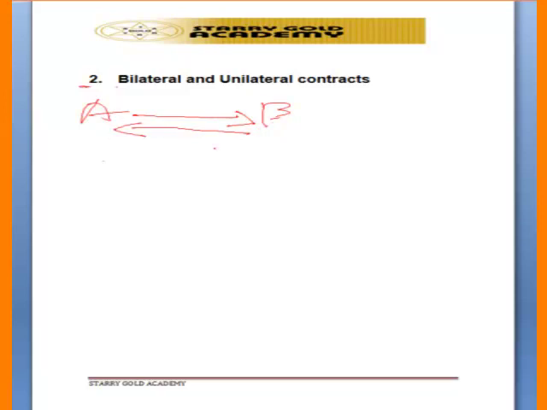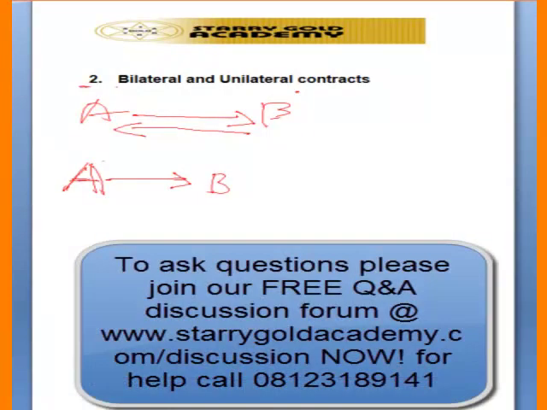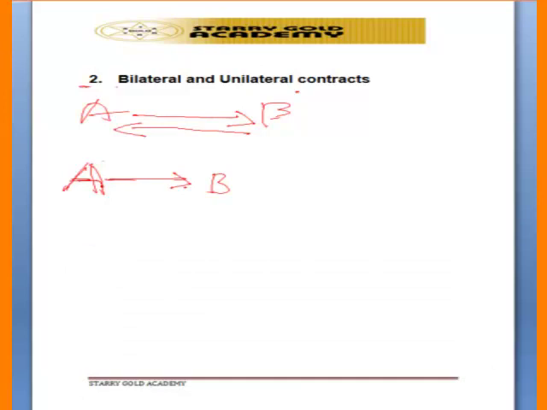That is a bilateral contract. The unilateral contract is a contract in which it is only one party that is to fulfill its own promise. The other party may promise, and after promising, it may not even fulfill the promise. But the general rule is this. Under a unilateral contract, where party A is promising party B, then the contract is binding on party A to fulfill its promise to party B, but nothing is binding on party B. So there is no exchange of promise.